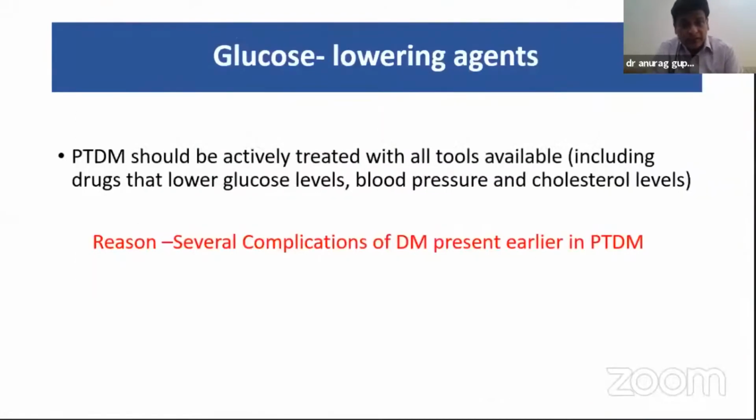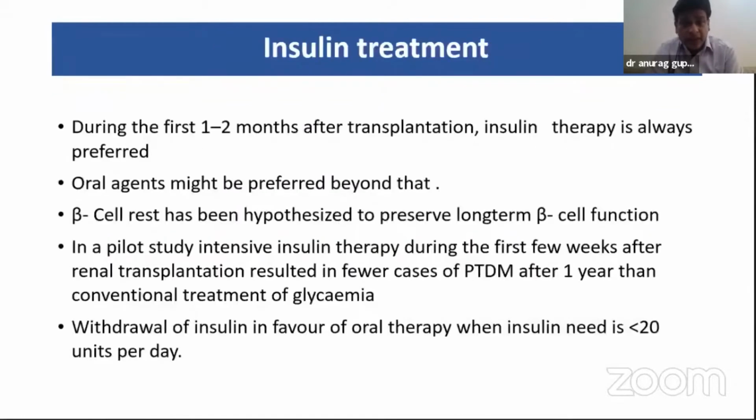No, the next is the pharmacological treatment. The PTDM should be treated with all tools available. The reason is several complications of diabetes are already present because of the uremic milieu in these patients, so they should be aggressively treated. And in the first 1 to 2 months, insulin is the preferred agent of choice. The concept is beta cell rest to preserve the beta cell function in long term.